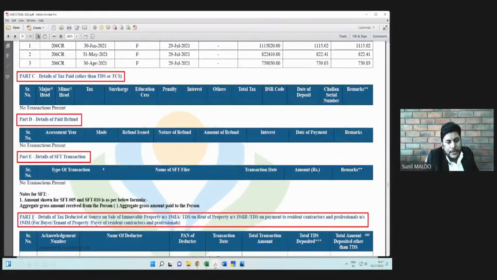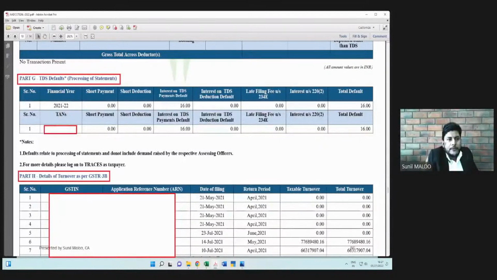Then we have part F, details of tax deducted at source on sale of immovable property. Suppose the assessee is purchasing the immovable property, then those transactions will appear under part F. And part G is for the TDS defaults.